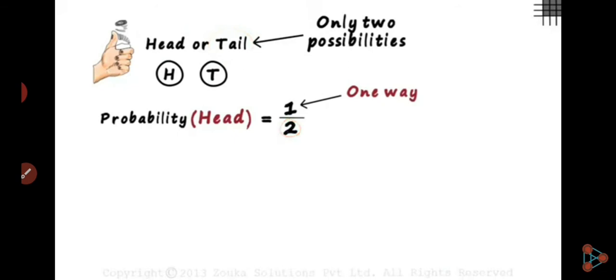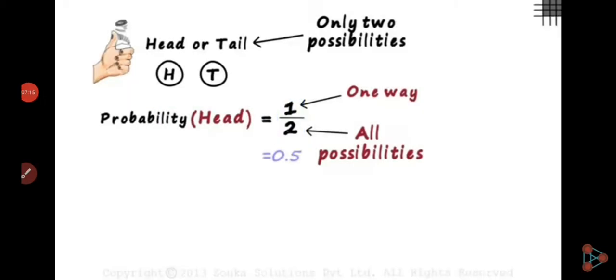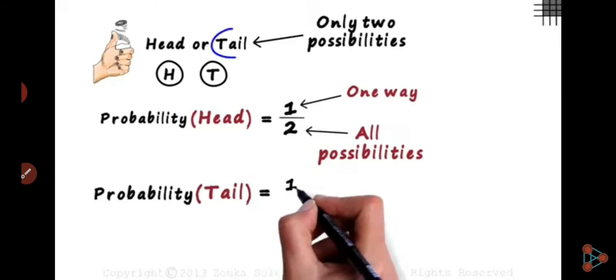Then what is the numerator? Numerator is one way, and what is the denominator? All possibilities. In this case, all possibilities means either head or tail. There are only two possibilities, either head or tail. Understand? So it is 1/2, means 0.5. Probability of head is 1/2 and probability of tail is again 1/2. Remember this, numerator is the favorable way and denominator is all possibilities.